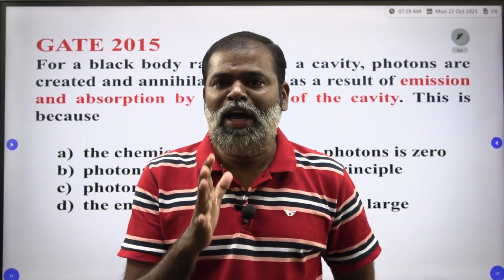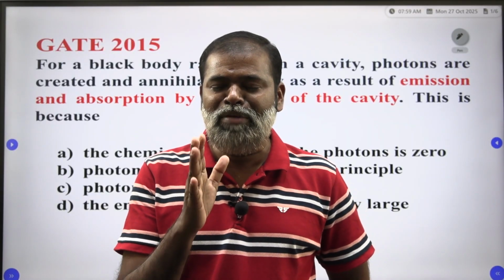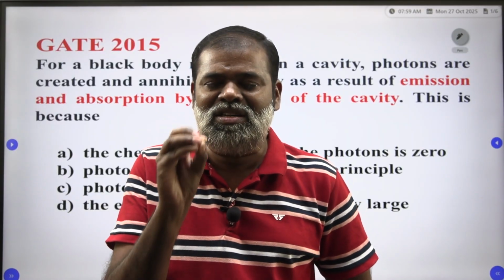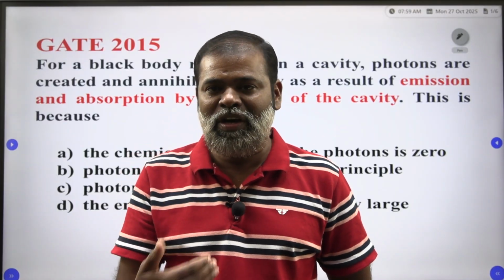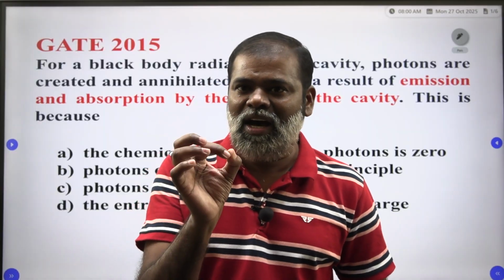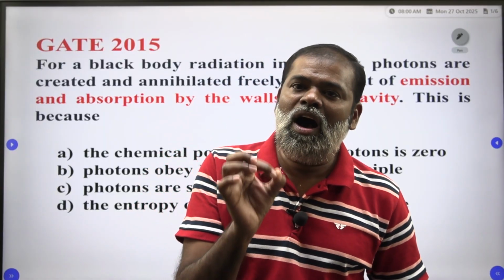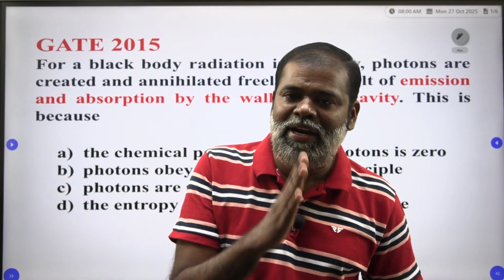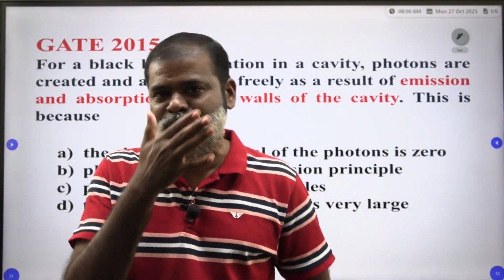In this video, we are going to discuss one more important topic, the last topic according to your core syllabus of statistical mechanics, that is the radiation law, black body radiation and Planck's distribution law.